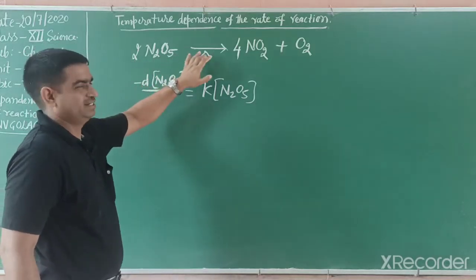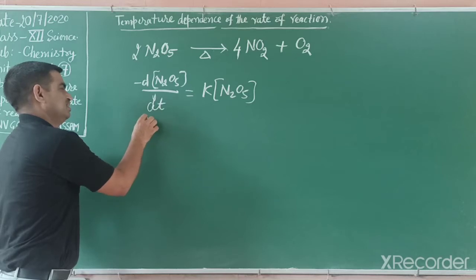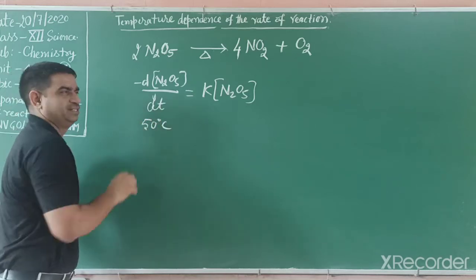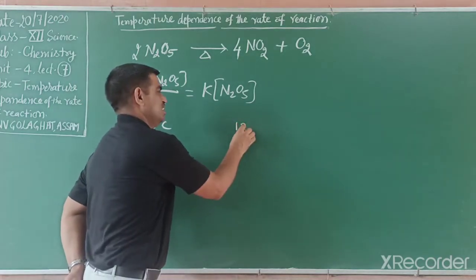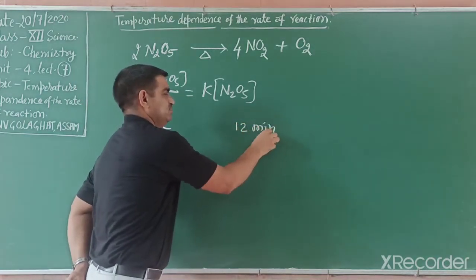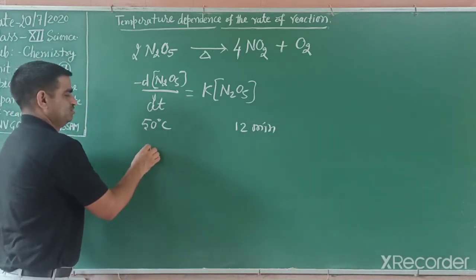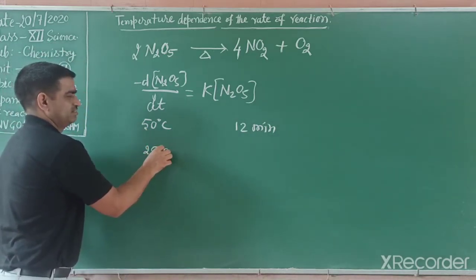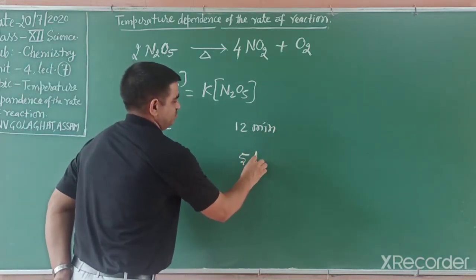So if the temperature is 50 degrees Celsius, this reaction decomposes in only 12 minutes. This is given in your NCERT book. If the temperature is reduced to 25 degrees Celsius, then it takes 5 hours.